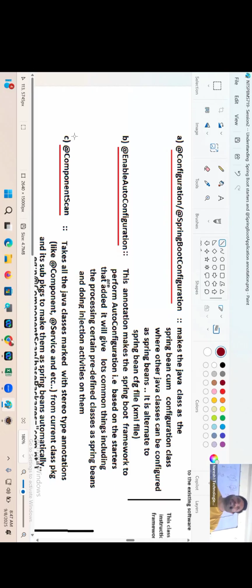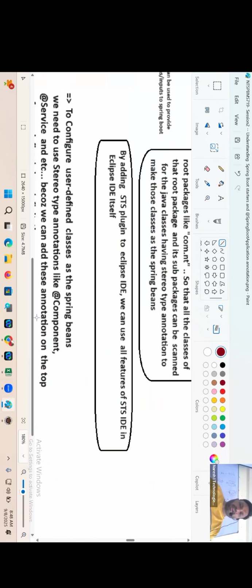Now suppose in the com.nt.x package, you kept a main class having the @SpringBootApplication annotation, and other packages are there in com.nt.y, com.nt.z. Again, do I have to mention the package name separately? Suppose in the root package only I kept the main class having the @SpringBootApplication annotation. The remaining packages are all sub packages of com.nt. Without specifying the package name itself, the default nature of component scan will scan all the classes for stereotype annotation classes.